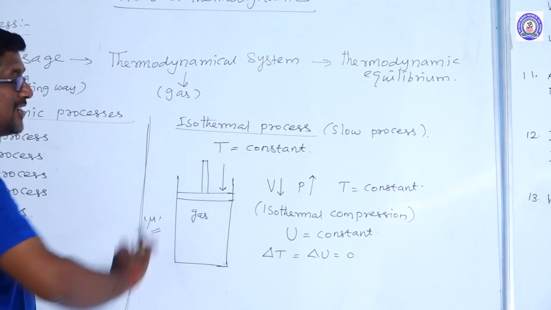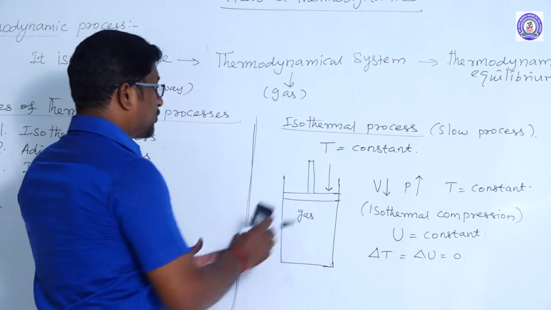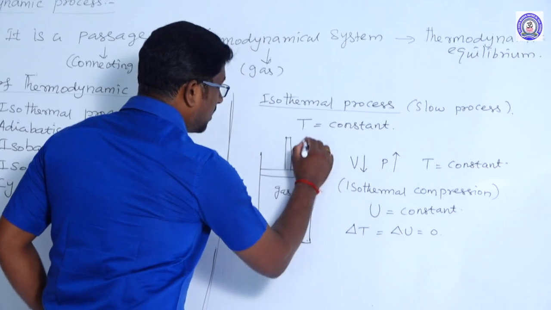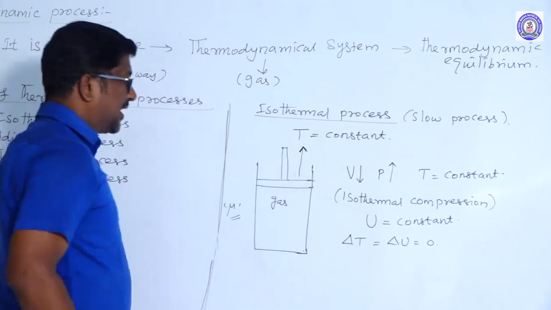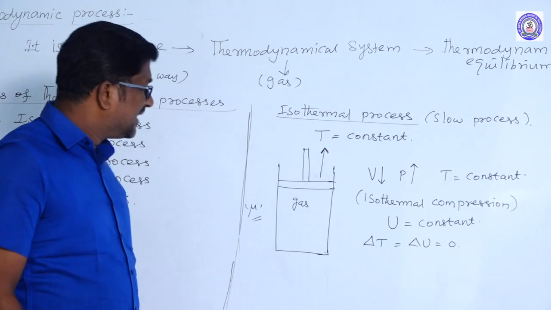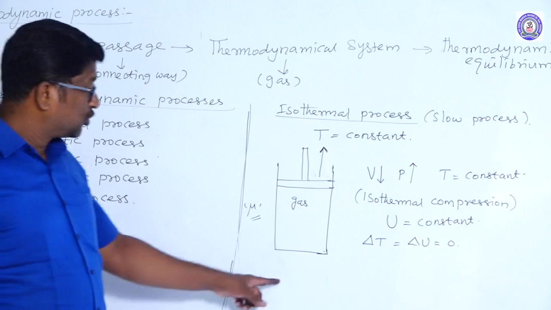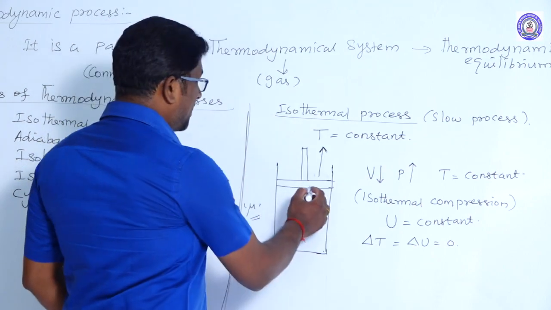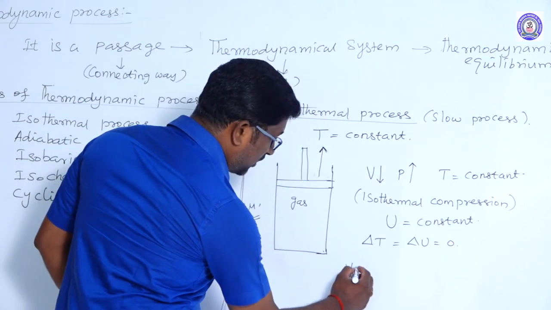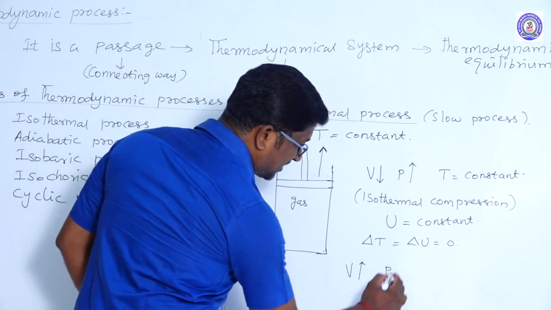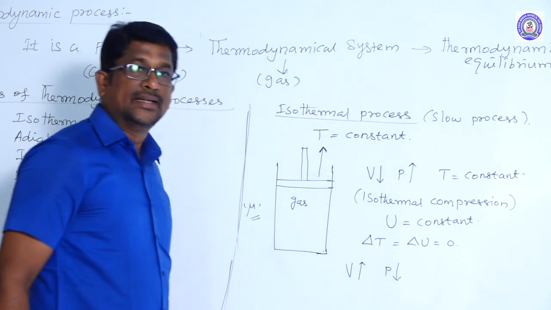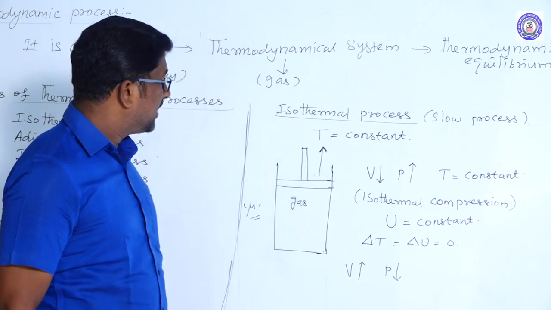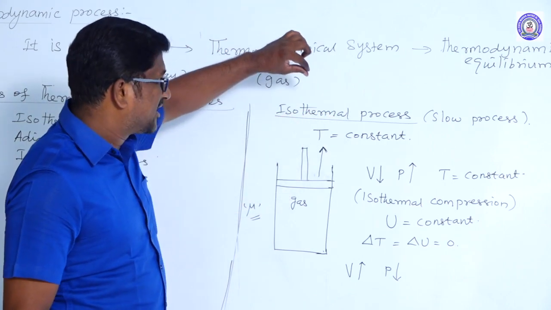Change in internal energy process is called isothermal compression. Suppose the piston is allowed to move upwards by supplying some heat energy to the system. If the piston moves upwards, the volume of the gas increases and the pressure decreases. When the heat energy is supplied slowly, the piston moves upward slowly.